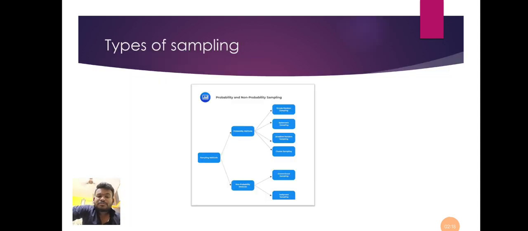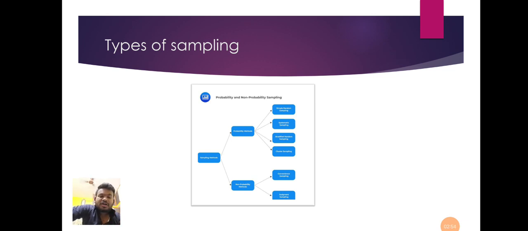Then there are different types of sampling. There are two types: probability sampling and non-probability sampling. In probability sampling there are different methods. What is probability sampling? It is sampling information from the population where there is a chance, and it is generalizable. The population can be selected by the researcher to collect the information and solve the problem. It's probable, it may be done.